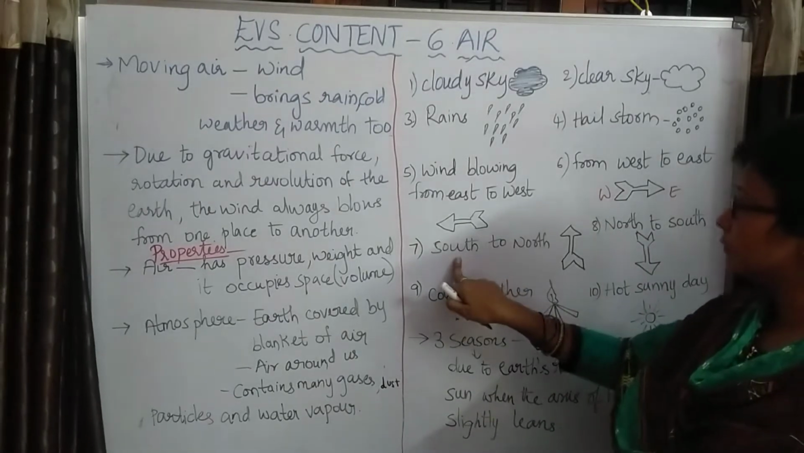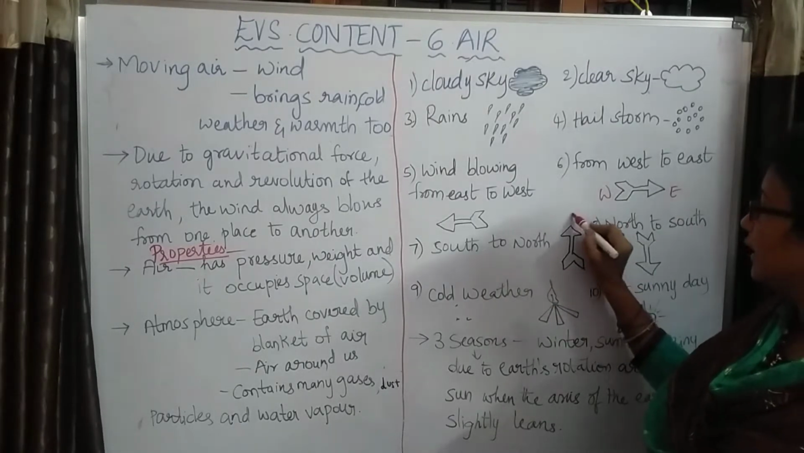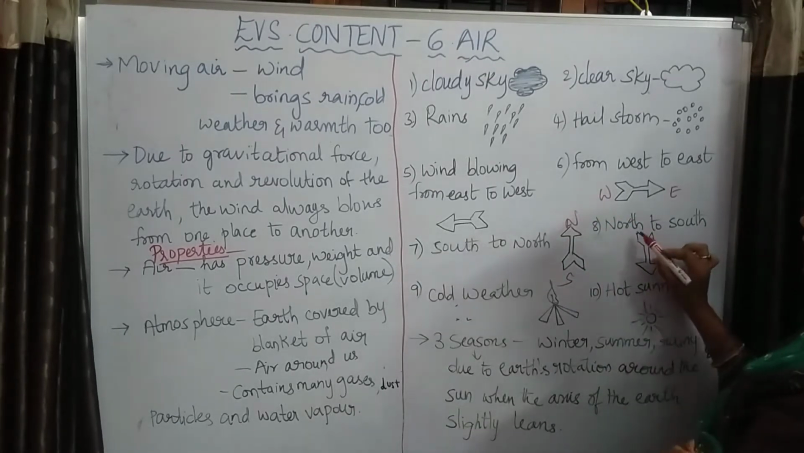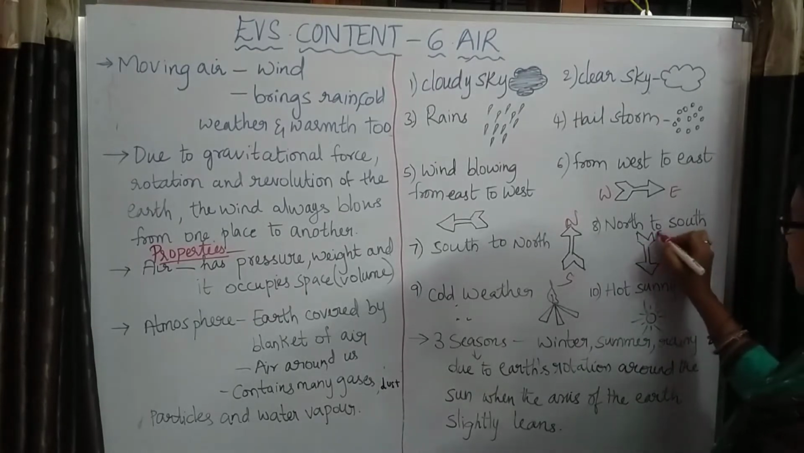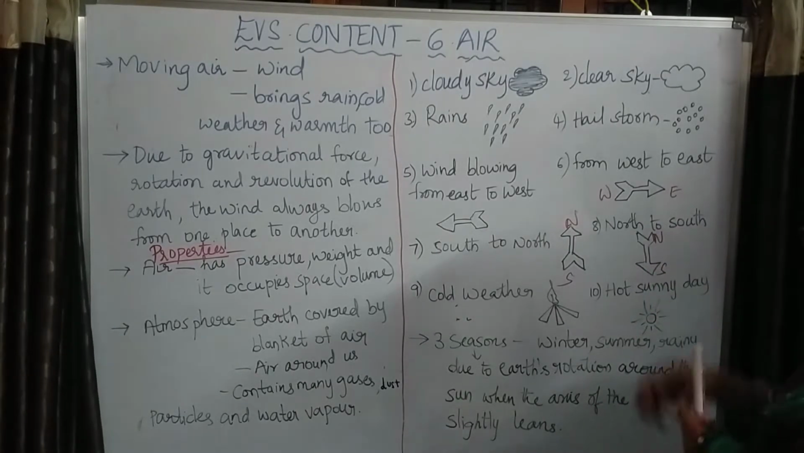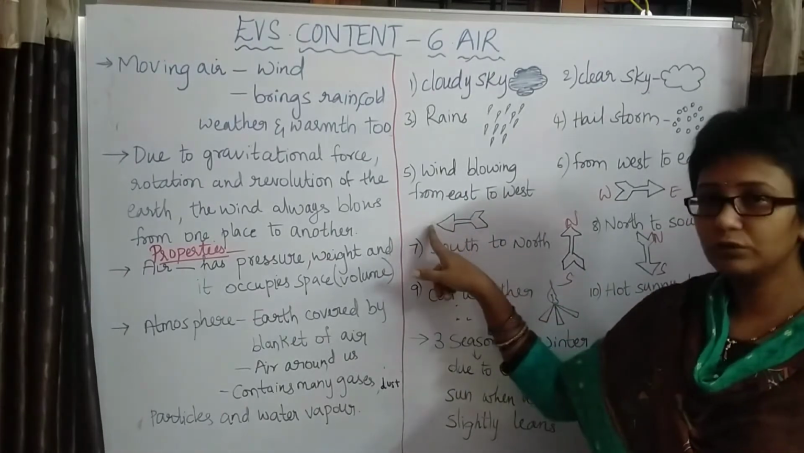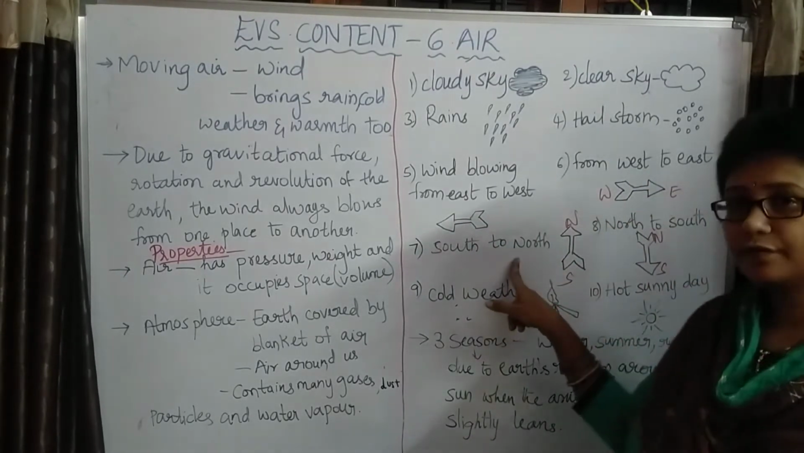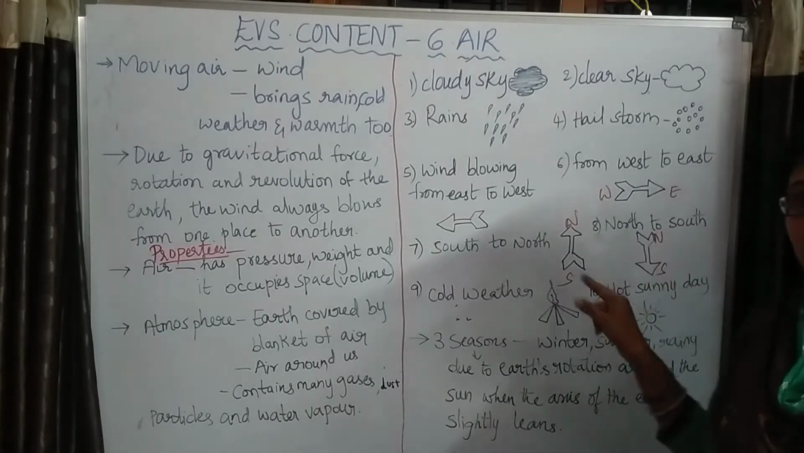Next, if the wind is moving from south to north, meaning from down to up, the arrow mark is shown upwards. If the wind is moving from north to south, the arrow mark will be shown downwards. So if the wind is blowing from east to west, the arrow mark will be shown to the left side. If it is moving from west to east, it is shown to the right side. From south to north, it will point upwards, and from north to south, the arrow mark will be shown downwards.